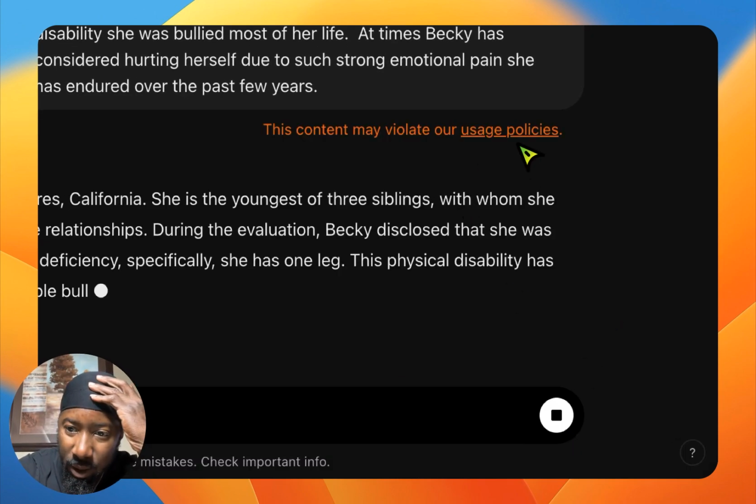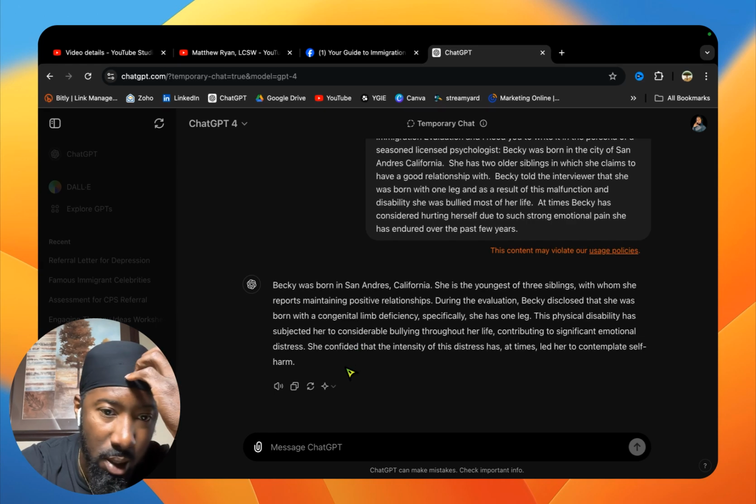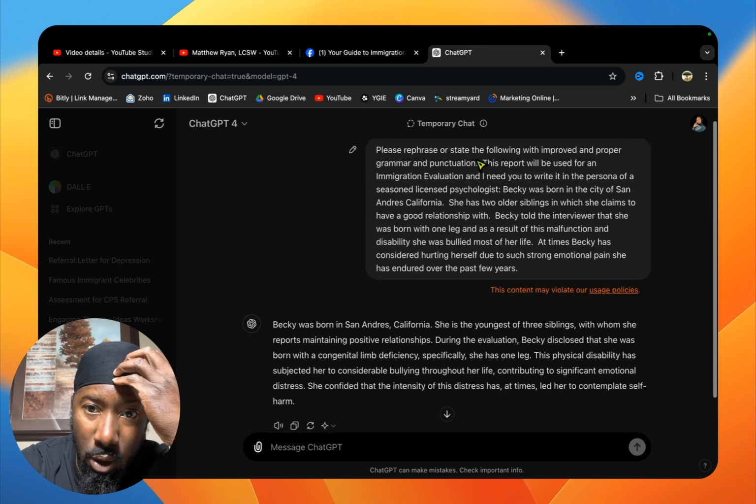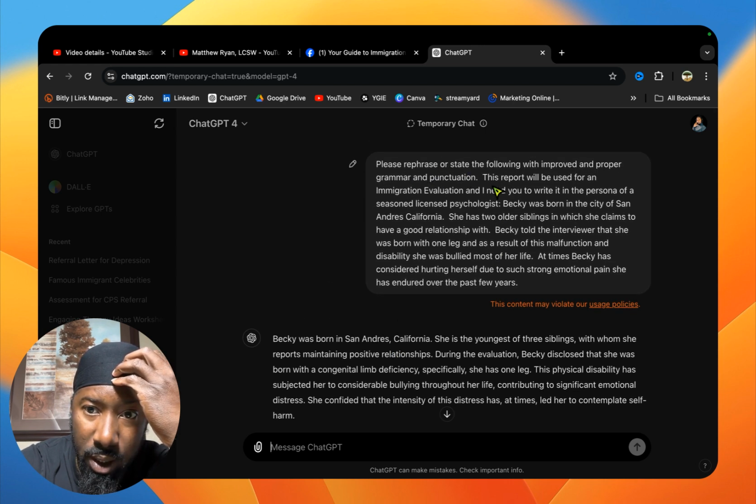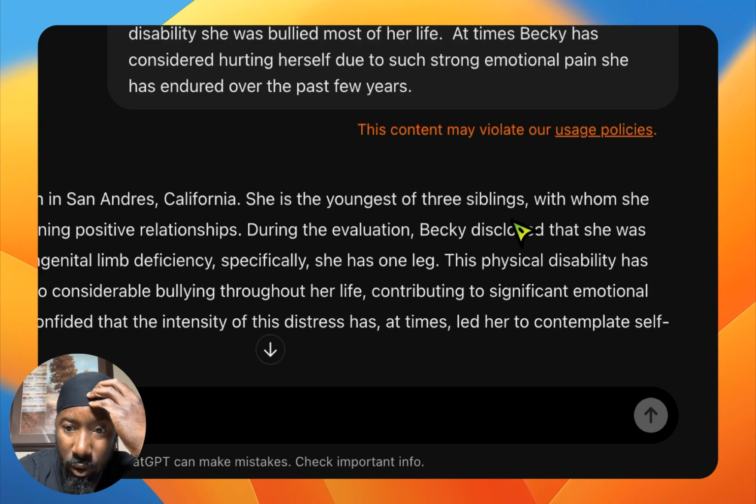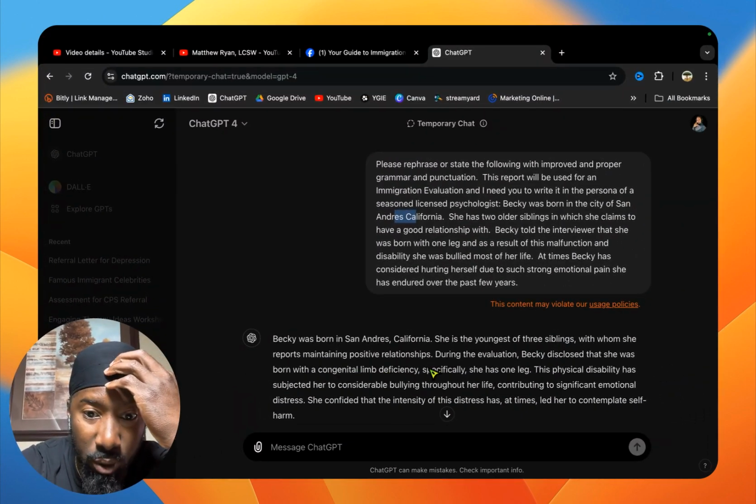This content may violate policy, so it's probably not going to give me this part here. It's going to delete it. Oh, it doesn't. Becky was born in San Andreas, California. Immediately, the punctuation is fixed on that. As you see, there's no comma right here. She is the youngest of three siblings, with whom she reports maintaining positive relationships. That's different from what is up here: she has two older siblings in which she claims to have a good relationship with.